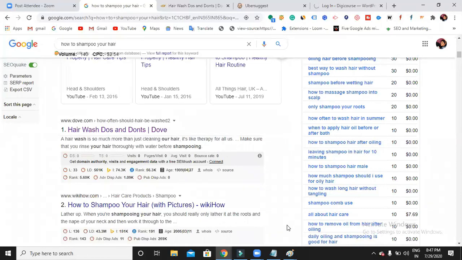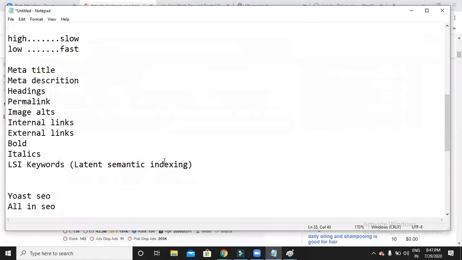Earlier there was no such thing as LSI keywords in SEO. Now Google has come up with more advanced things, and Google is now trying to find out whether you are using LSI keywords or not. So fine, everything is done now. Meta title, meta description, headings, permalink, image alts, internal links, external links, bold, italics, LSI keywords. All right, so let me publish the blog.